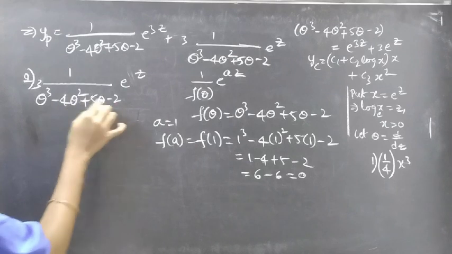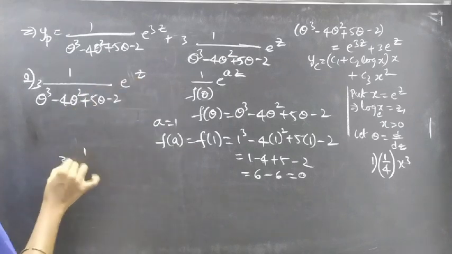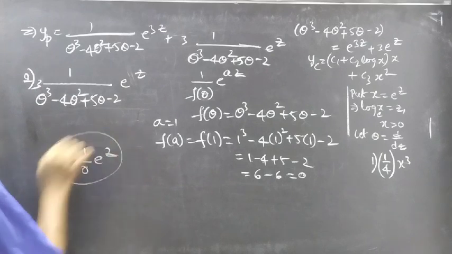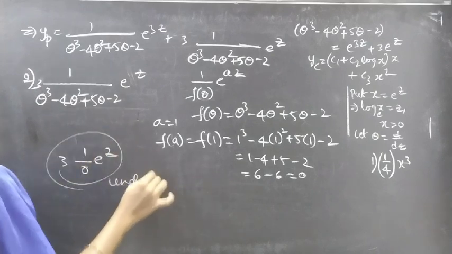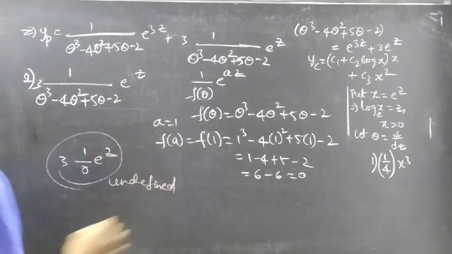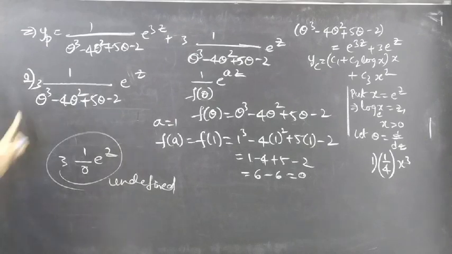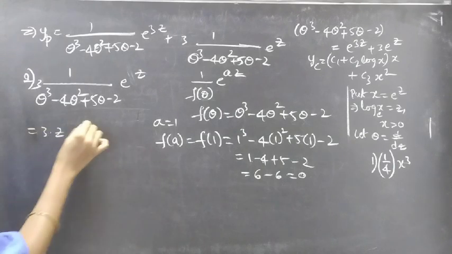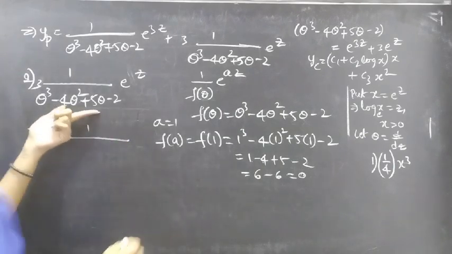If we replace theta by 1 here, we'll get 3 into 1 by 0 into e power z. Since 1 by 0 is undefined, the total term becomes undefined. So what do we have to do? We should not replace theta by 1 here. This equals 3 into z into 1 by the derivative of f of theta.